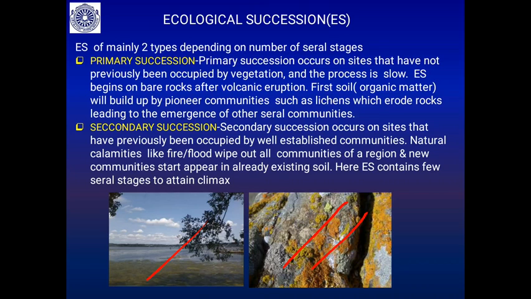Secondary succession occurs on sites that have previously been occupied by well established communities. Sometimes natural calamities like forest fire or flood wipe out the communities already there, and new communities start to appear. That is because soil is already formed there. So ecological succession here contains fewer seral stages, compared to primary succession, to attain the climax stage.